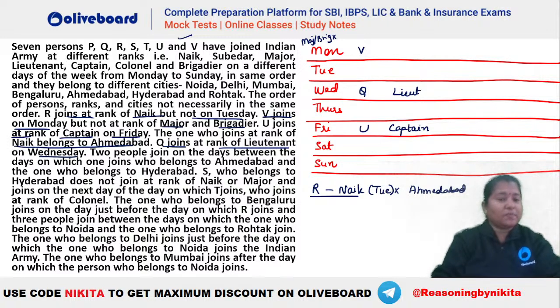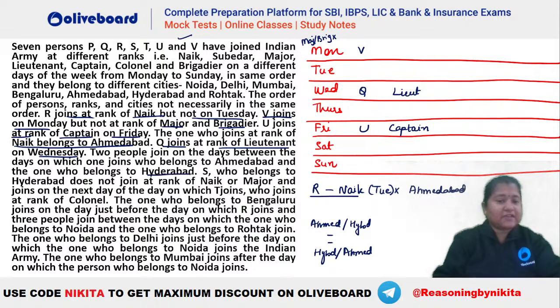Two people join on the days between the days on which one joins who belongs to Ahmedabad and the one who belongs to Hyderabad. So we know that between Ahmedabad and Hyderabad we should have 2 people. But we do not know whether Ahmedabad is first or whether Hyderabad is first. We'll try that later.